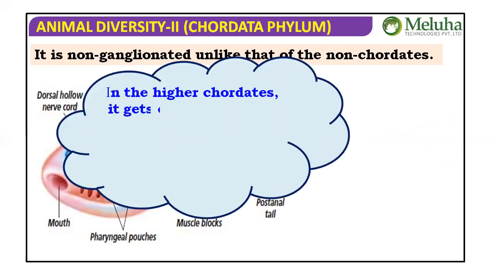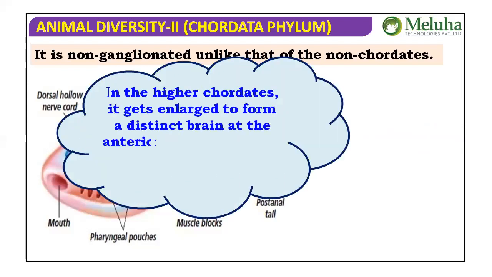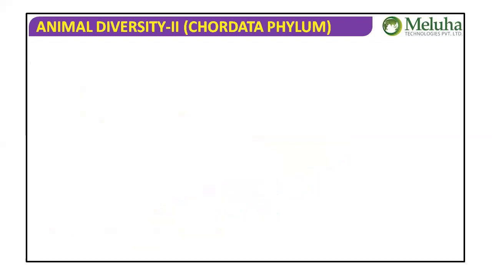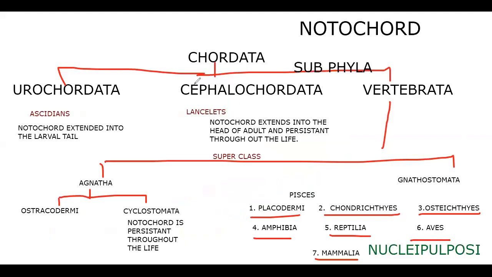As we said, in the higher chordates it enlarges to form a distinct brain at the anterior end and the rest becomes spinal cord, like us. We have brain and spinal cord, isn't it? Now, we'll discuss the dorsal tubular nerve cord in each and every class, just as we saw for the notochord.